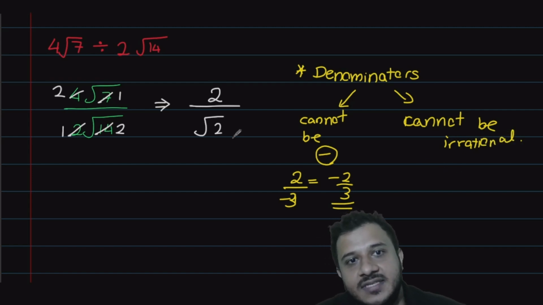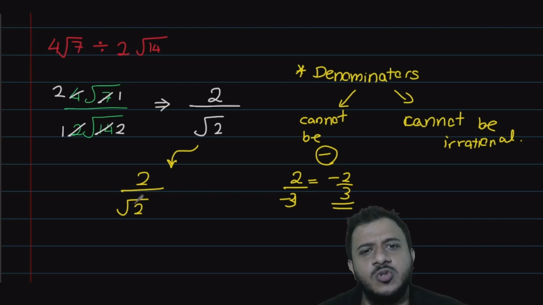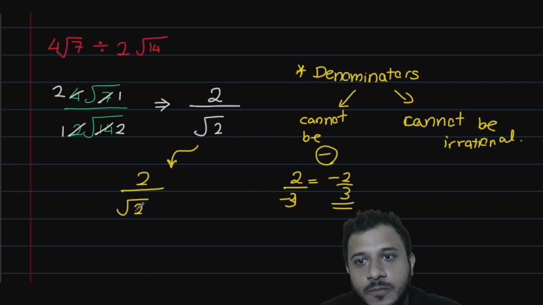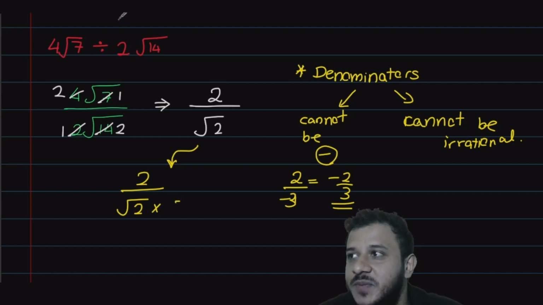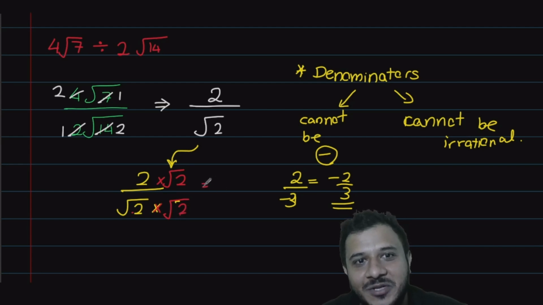Now Pute, in this case, currently the denominator we have is an irrational number, root 2. How can I make a root 2 into a rational value? Do you guys know any way I can make it? How? Multiply with root 2. Very good. Root 2 times by root 2. Let's use equivalent fractions. Multiply up and down by root 2. Then what will you get? Root 2 times root 2, that will become a root 4. Root 4 is just a 2. Do you get it? And then up here it will be a 2 root 2.